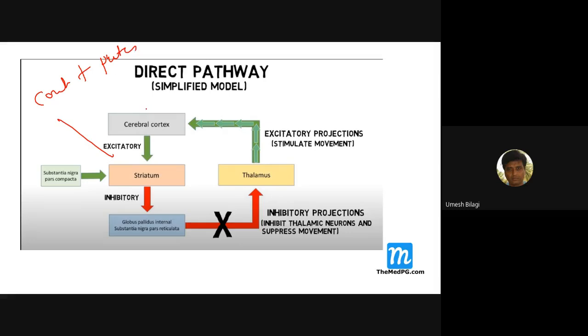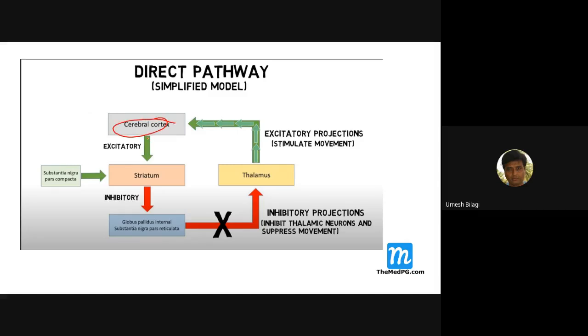The signals from the cerebral cortex that reach the striatum are glutamate. The neurons from the substantia nigra are dopaminergic. Where is the substantia nigra? It is in the midbrain. You should know that.